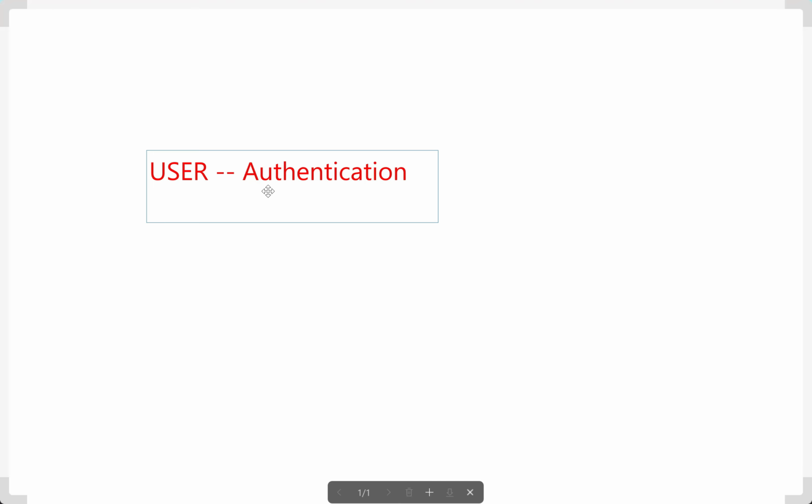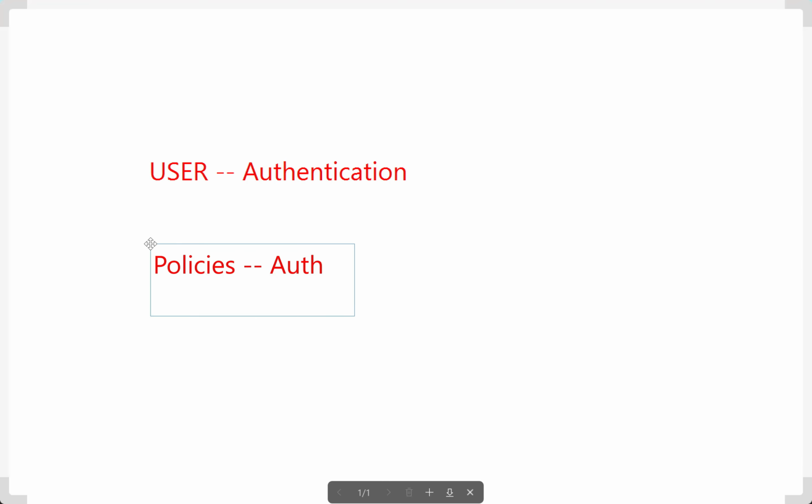Then for authorization, what he can do inside that particular AWS account, for that you create something called policies. Policies are for authorization, and you will attach these policies to this user so that the Jack user will have the access that is mentioned in this policy.